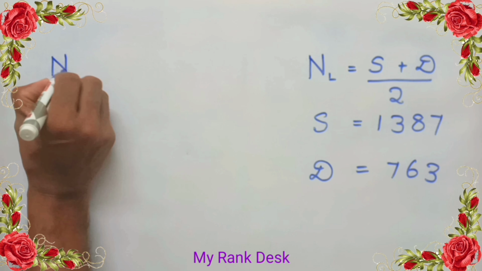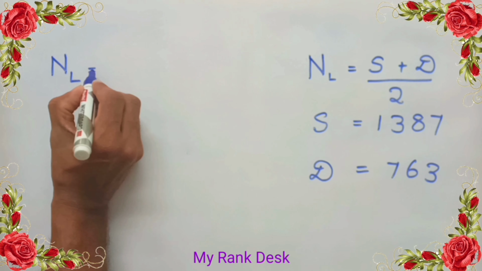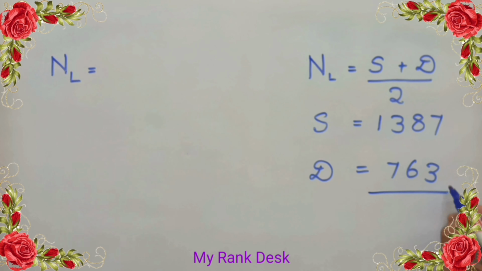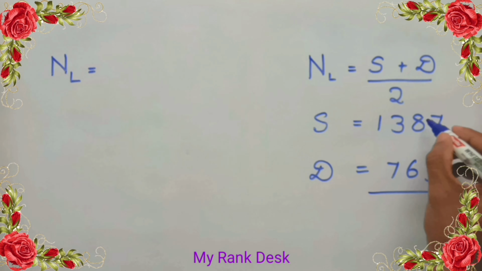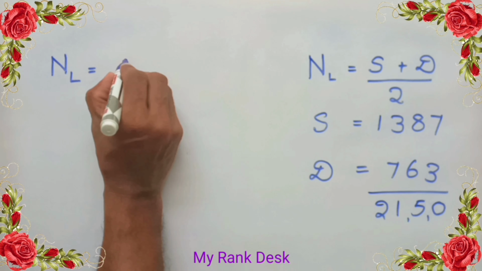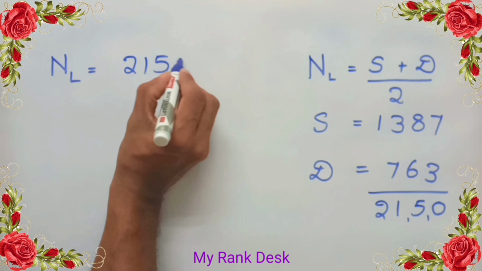Add the given sum and difference together. 7 plus 3 is 10, write 0 and leave remainder 1. 8 plus 6 is 14, 14 plus remainder 1, 15, write 5 and leave remainder 1. 3 plus 7, 10, 10 plus remainder 1, 11, write 1 and leave remainder 1. 1 plus 1 is 2.